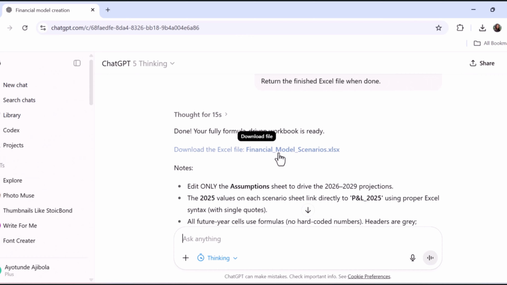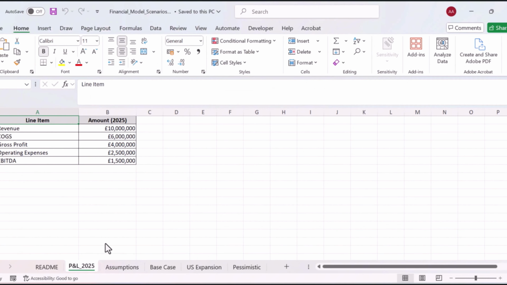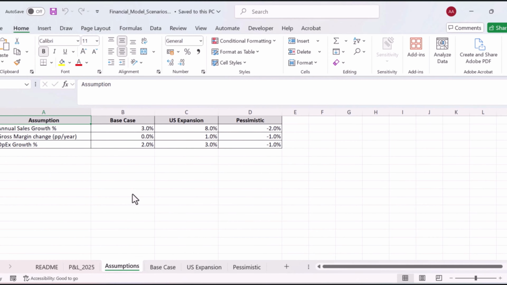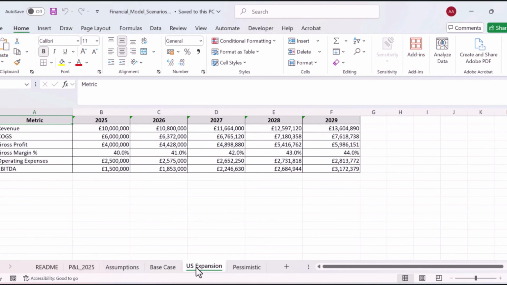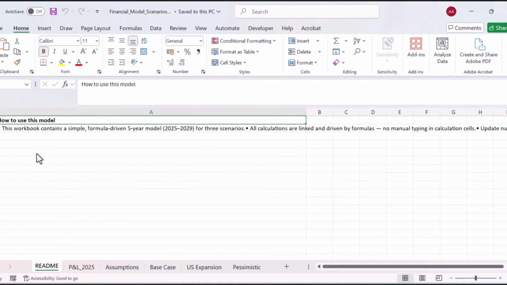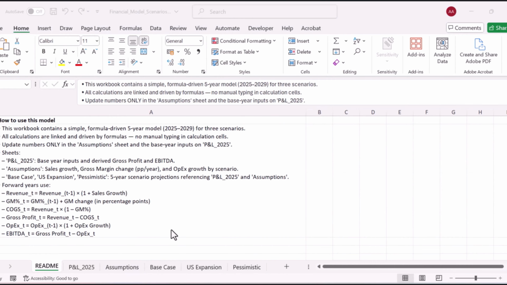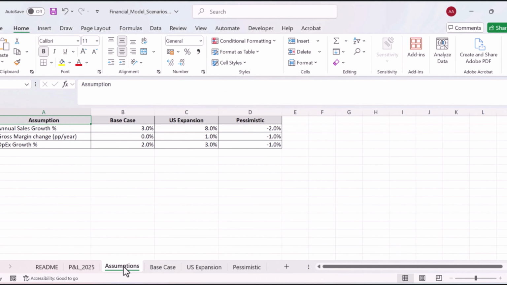Let's open the file ChatGPT created. You see a P&L sheet for 2025, our starting year, an assumptions sheet. This is the control center. The 3 scenario sheets, the base case, US expansion, and pessimistic, and a README sheet explaining how everything works. Now, let's click the assumptions sheet. Here, we can change how fast sales grow, how much margin changes, and how quickly costs rise. All these numbers feed into every scenario.